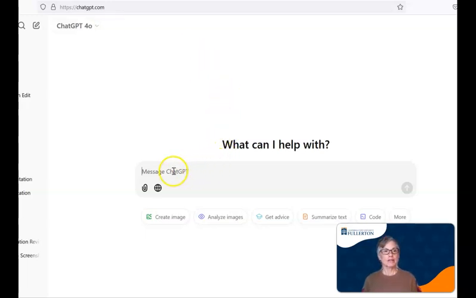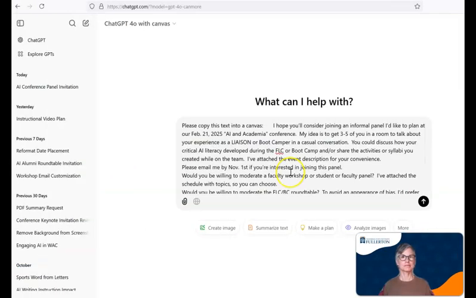So now that I have this little window, I can start typing anything I want to. It doesn't have to be a prompt. It can be text that I want to work on. I can paste some text that I want to work on here, or I could prompt AI and ask it to write something for me. I typically choose the middle thing, which is to give it a text that I'm already working on so that I can work on it here in Canvas.